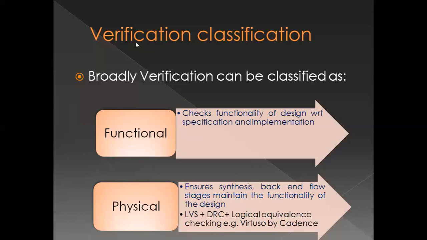And only once the functional verification is fulfilled, we can go to the physical verification. So physical verification is more concerned with the backend activities. That is when the implementation part of the circuit starts. That is when the backend flow starts. So how the layout is after routing, what is my timing, is it matching or not, is my netlist which was generated from the RTL giving me the same functionality as the netlist after this layout.